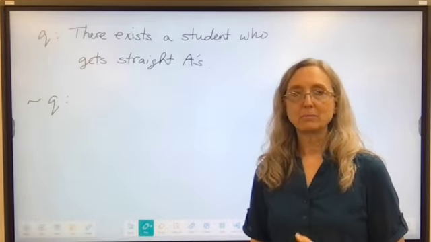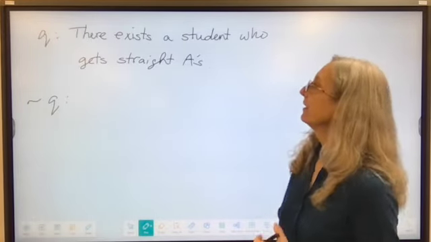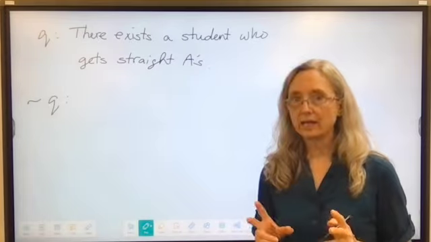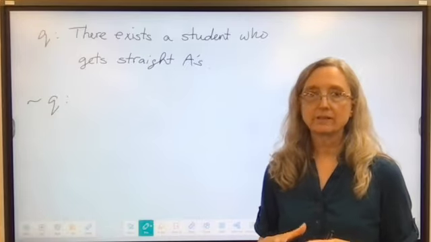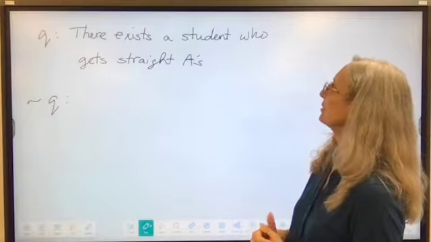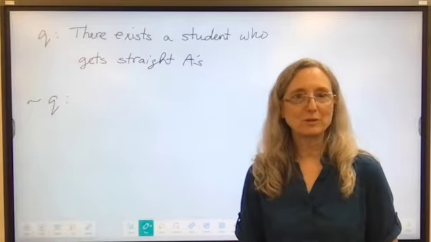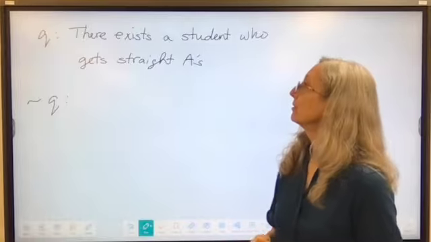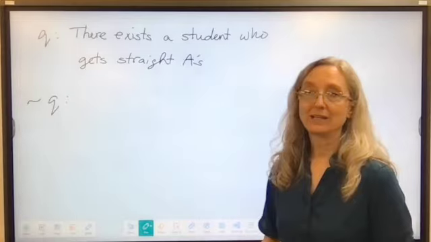Okay, now our statement that we're going to label Q. There exists a student who gets straight A's. So this is an existential quantifier. This is the some, and maybe it's you. You could be one of those students who gets straight A's. Good for you. How would we negate this one? So there are some who get straight A's.